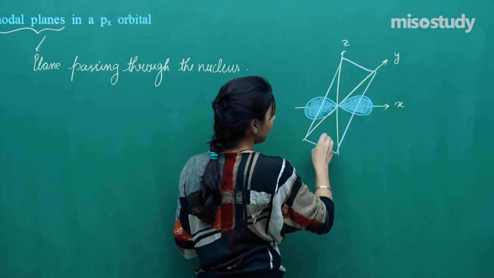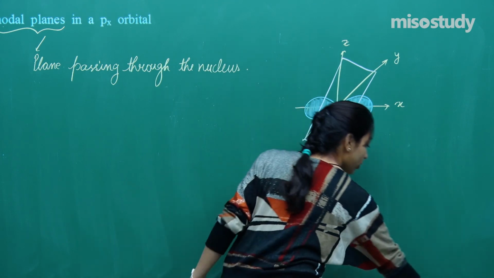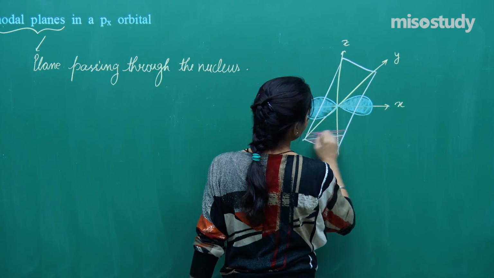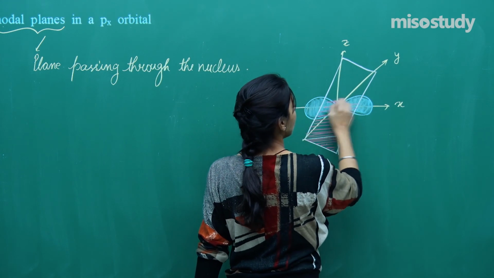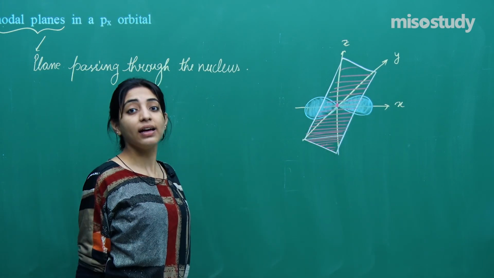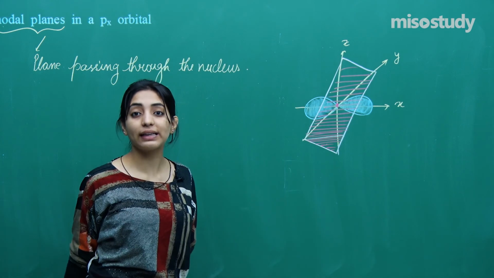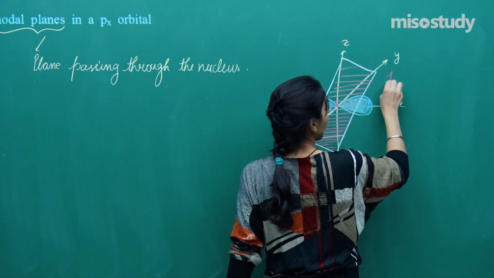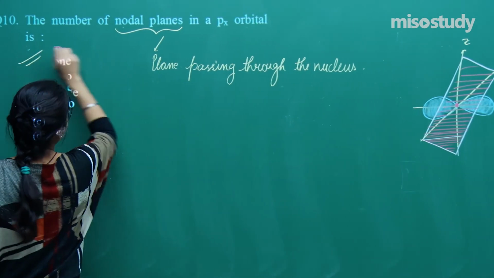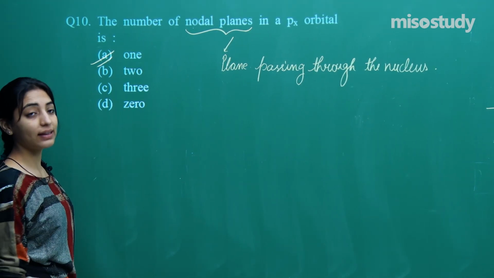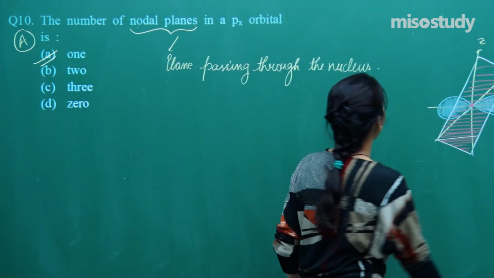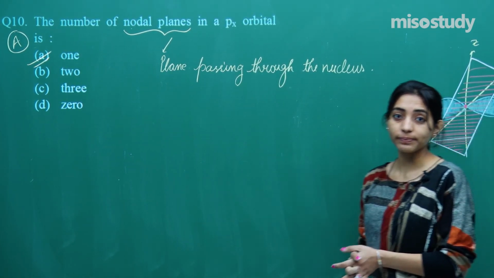The YZ plane, at which the probability to find the electron is 0. Also, you can see the plane is passing through the nucleus. So this is the nucleus, plane passes through the nucleus where there is no probability to find the electron, and hence only one kind of plane exists. So I will say option number A. So the number of nodal planes in the px orbital is just 1. So making it sure that option number A is the correct option for the given question.